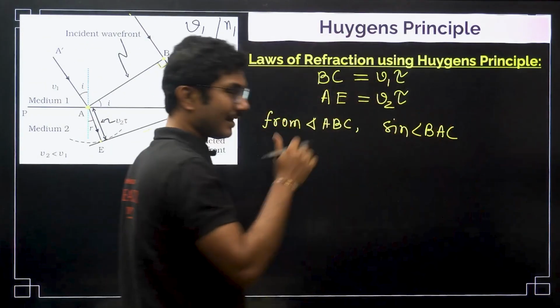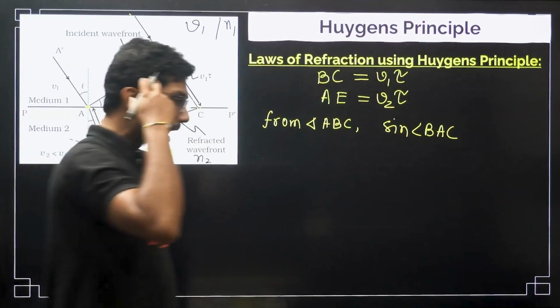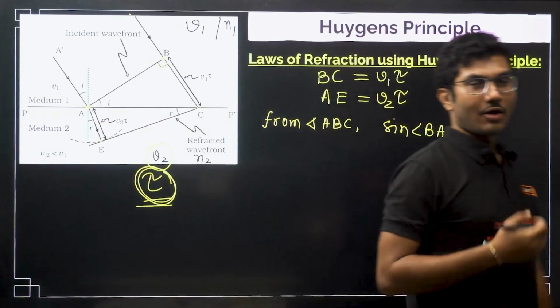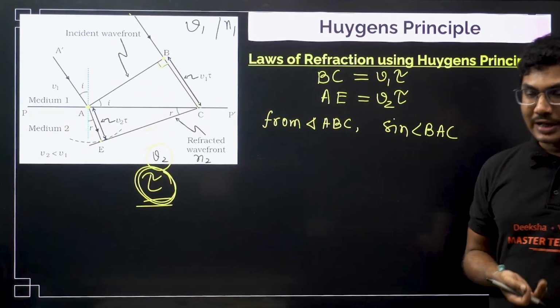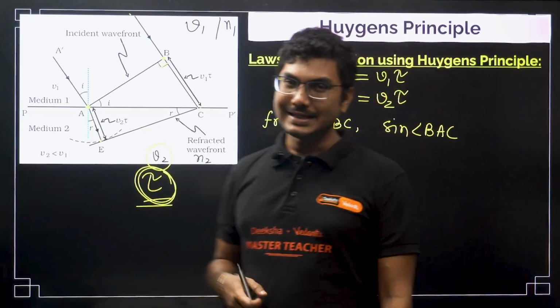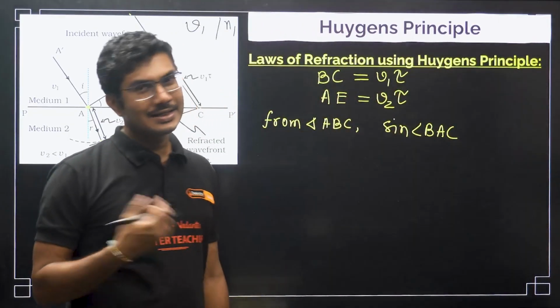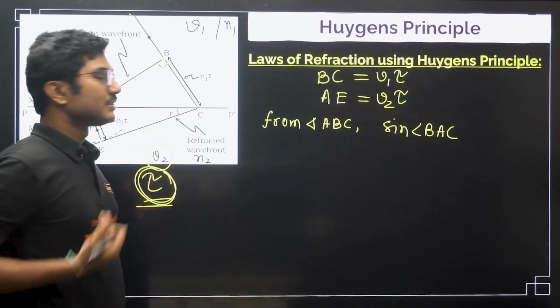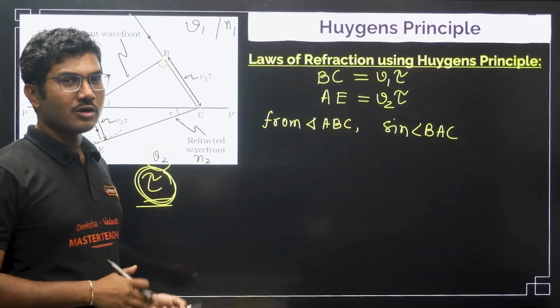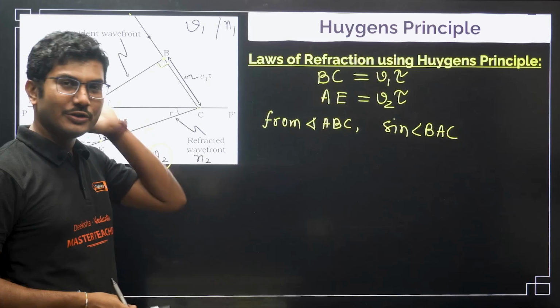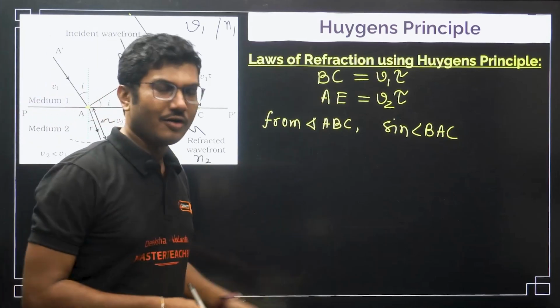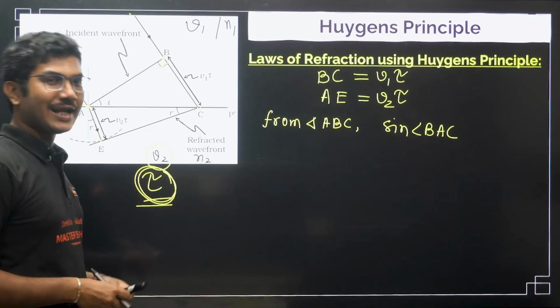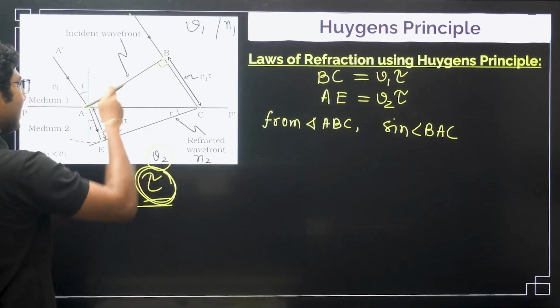Why are we taking sine? Because at the back of our mind we know that the law of reflection, which is also known as Snell's law, says something about the relationship between sin I and sin R. That is why we are using sine, not cos, not tan, only sine, because the law of reflection is basically about sin I and sin R. That is why we have taken this sin I.